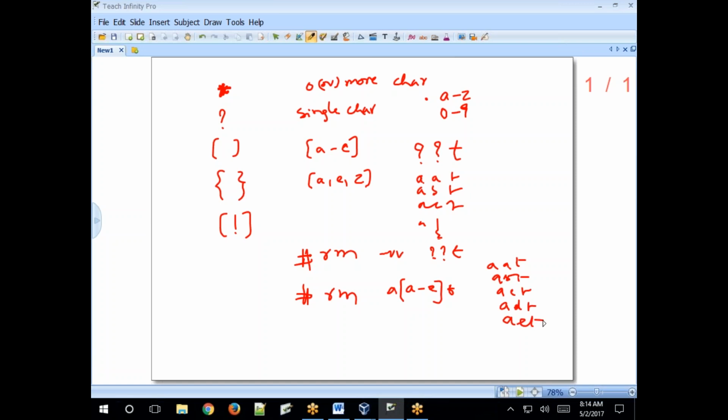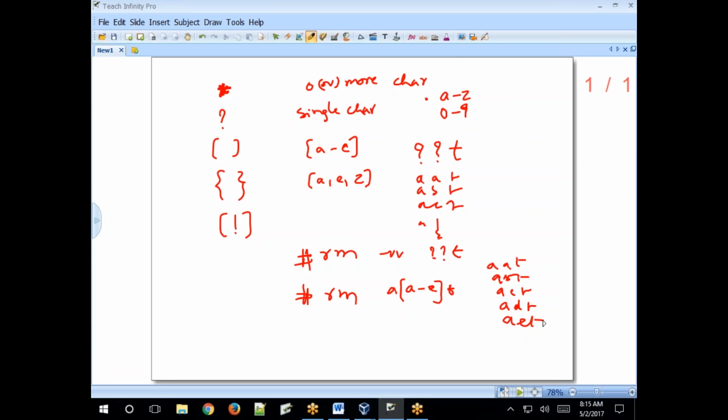The range here specified is A to E. File name must start with A and end with the T character. And between, it matches any character in the range you specified in the square brackets. If any file matches, then that file will be removed. Clear?